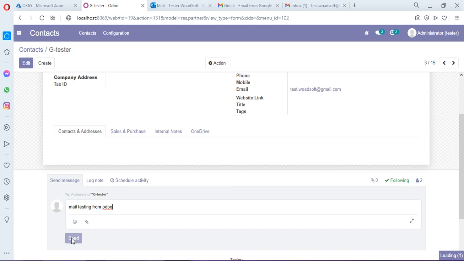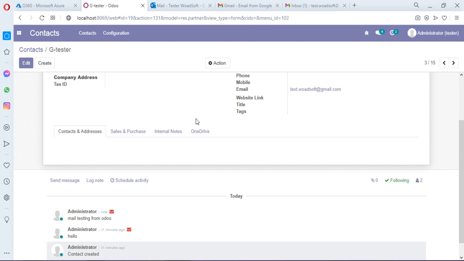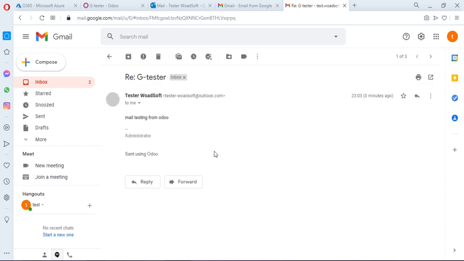It will send an email using your Azure account credentials to that user, and here is the email we are receiving: mail testing from Odoo. So we tested successfully the mails import and send emails.